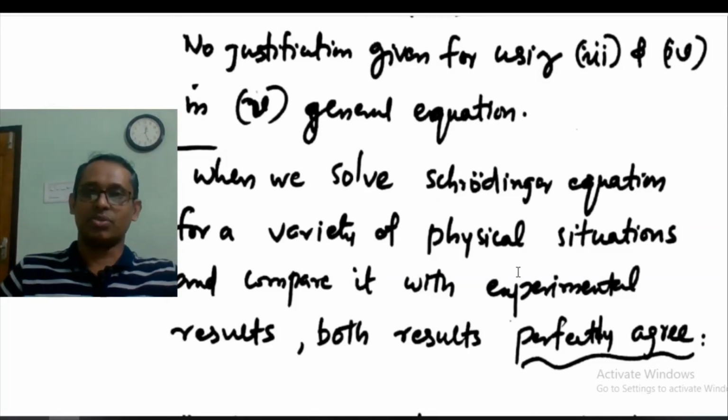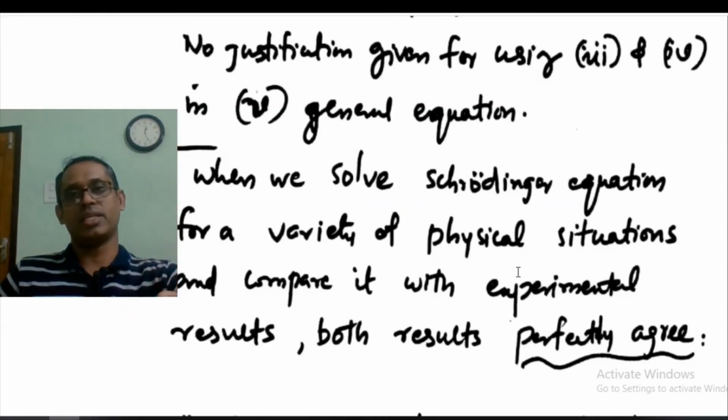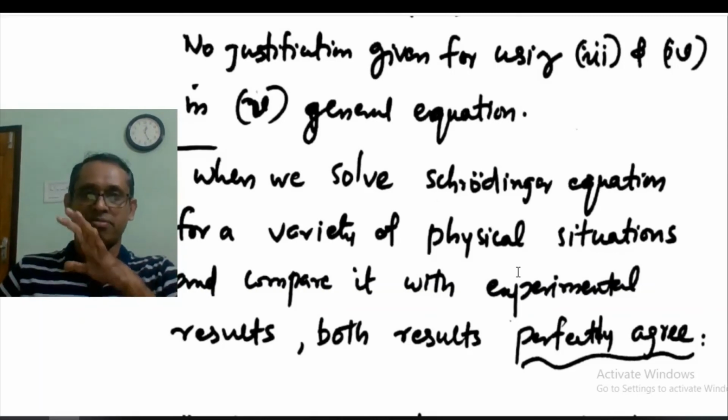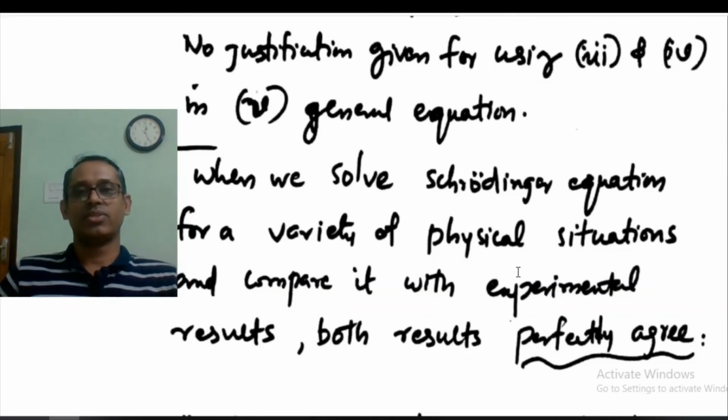So the Schrödinger equation used for solving physical problems gives theoretical results, and those theoretical results perfectly agree with the experimental results. That clearly shows the validity of the Schrödinger equation.